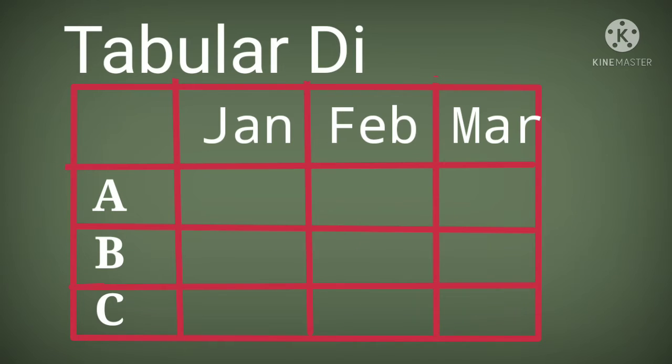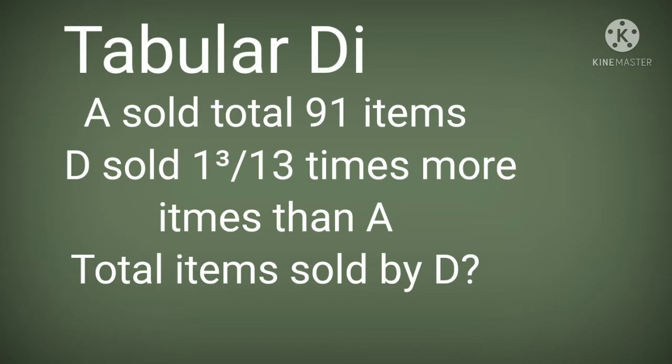As you can see, this kind of table DI was asked, and the questions from the DI were very simple and direct except one question. The question was: A sold a total of 91 items, D sold 1 to the power 3 upon 13 items more than A. I did not understand what was asked and what to do in that question, so I skipped it.